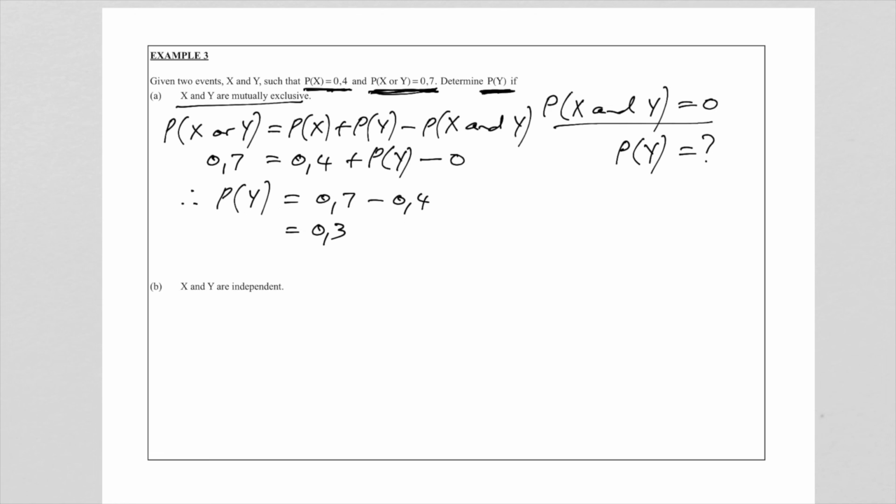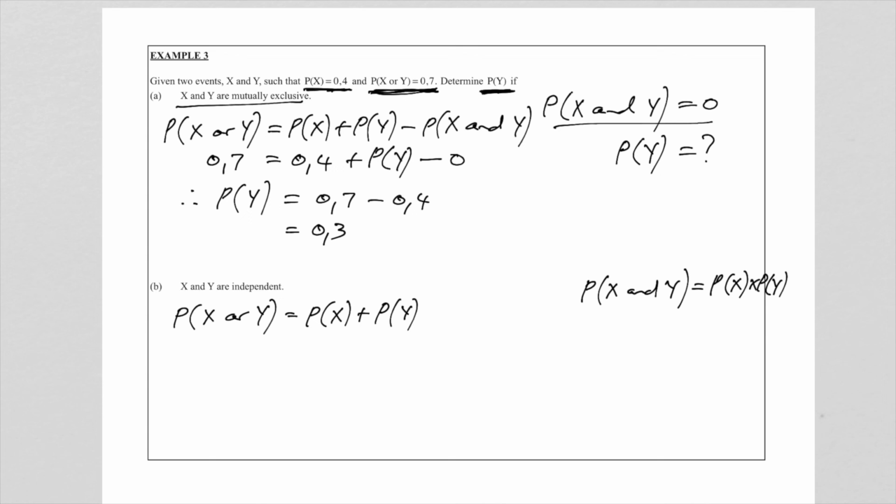Now, if they're independent, you will remember what we said before, that the probability of x and y is equal to the probability of x times the probability of y. So let's just write down the general rule. Probability of x or y is equal to the probability of x plus the probability of y minus the probability of x and y.